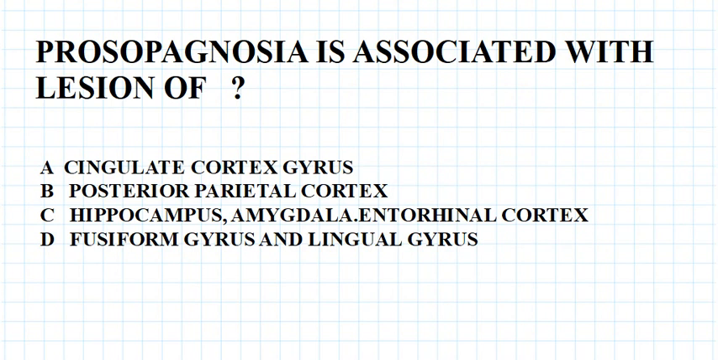Now, in which of these regions, if there is a lesion, may it lead to prosopagnosia? What is your answer? Just think for 5 seconds. Drop it in the comment section. First make sure that you fix your answer, then I will start the explanation. I think your 5 seconds is completed, everyone. Shall we start the answer?